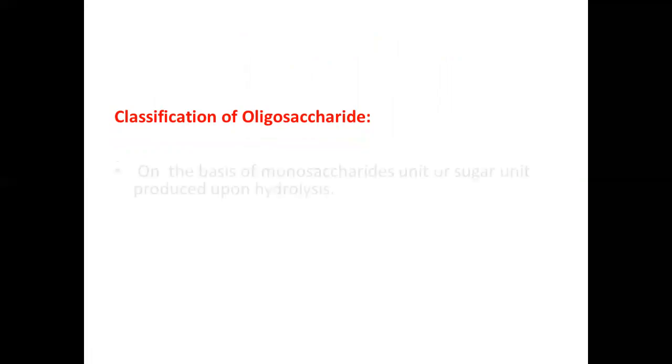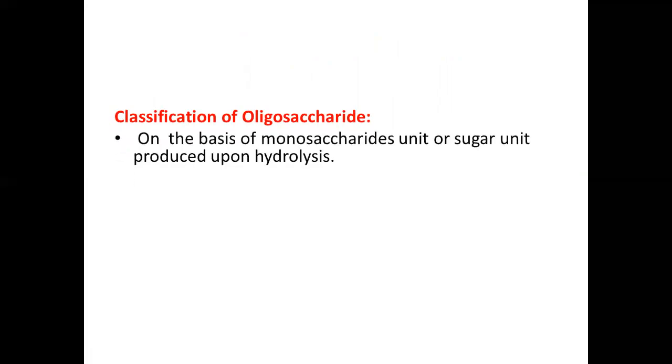Oligosaccharides are further classified into different classes, and this classification is on the basis of the monosaccharide units or sugar units which are produced upon hydrolysis. It means that when oligosaccharides react with water, upon hydrolysis they give a different number of sugar units. Those numbers of sugar units decide the type of oligosaccharide. The first type is disaccharide, which gives double sugar units upon hydrolysis.